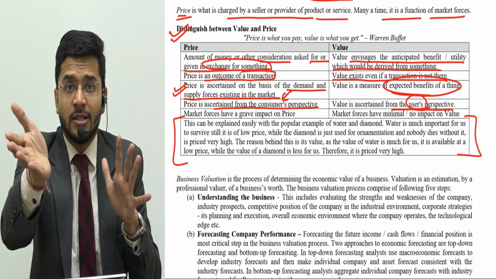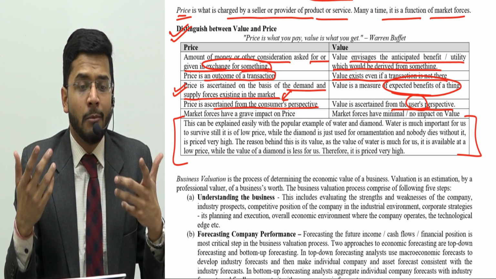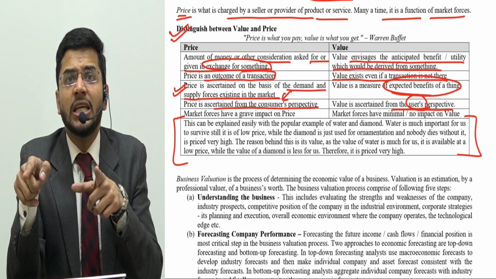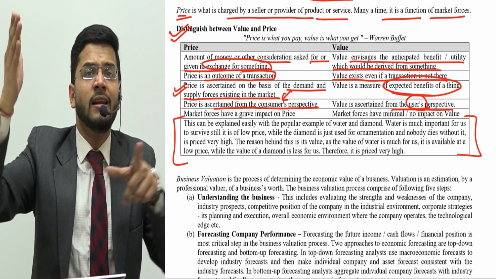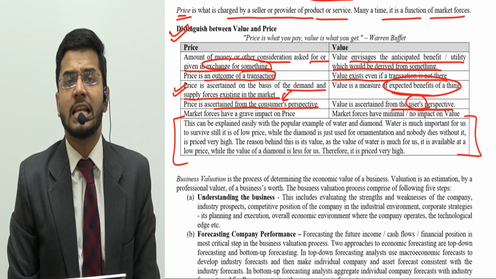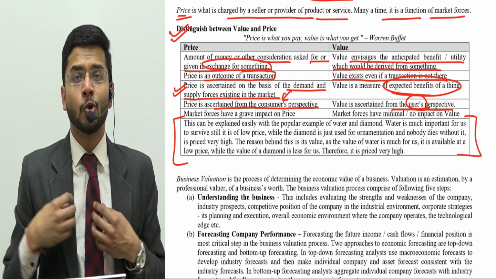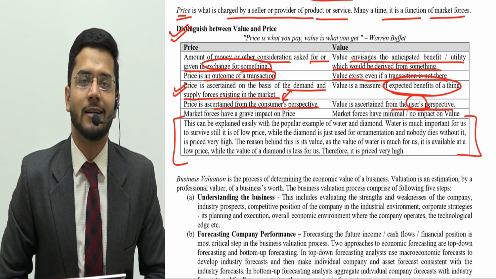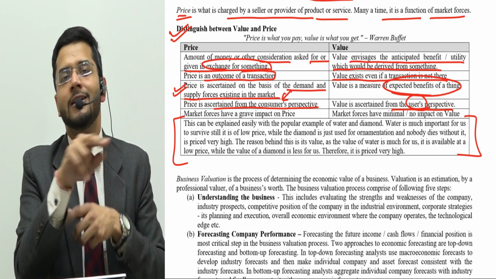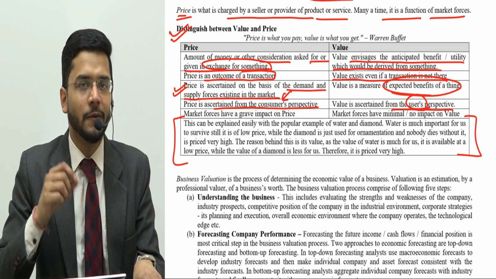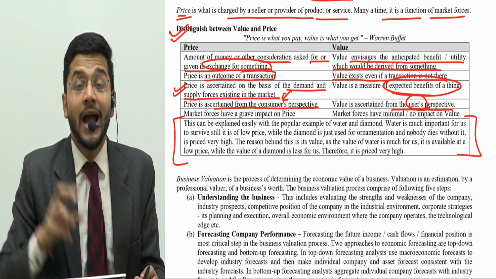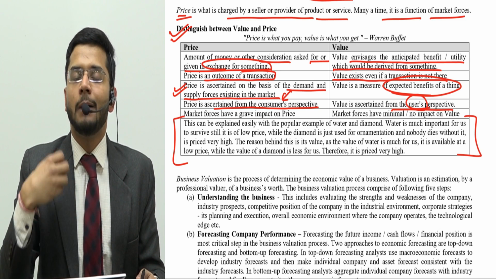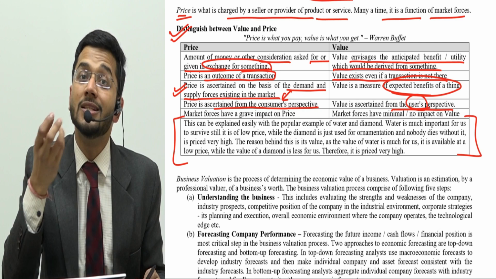I'm just giving an example. This is not true, but I might say that, mom, Top Ramen's Maggie is not tasty. So even if the Nestle Maggie is 5 rupees more than Top Ramen's Maggie, you should buy Nestle Maggie. That is a true verdict from a valuer, because the worth of a particular thing can only be ascertained by the user and not the consumer. So that is the difference between consumer of a particular product and user of a particular product, because worth of a particular thing can only be appreciated by a user and not a consumer.